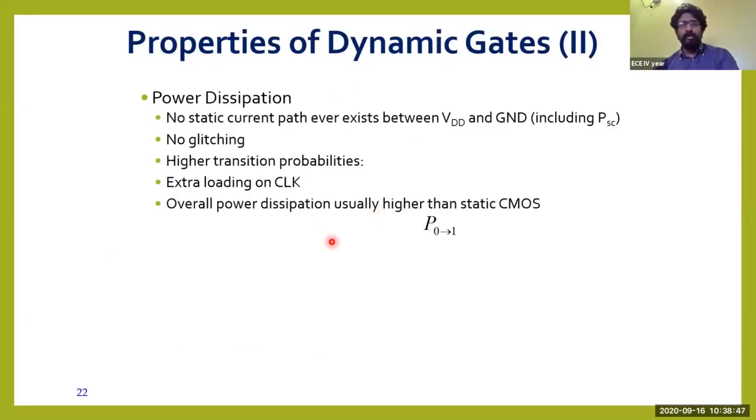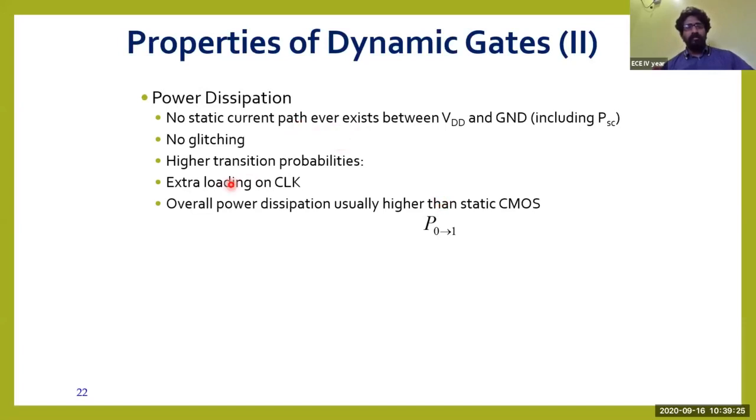Let us see a few more properties, like power dissipation. When you talk about power dissipation here, no static current path ever exists between VDD and ground, including this short circuit. That is, we don't have any static power dissipation between the PMOS and NMOS, for the same reason: PMOS and NMOS will not be turned on at the same time. Again, glitches will not be formed. It will always be rail-to-rail outputs, either logic 1 or logic 0, not in between VDD and low voltage.